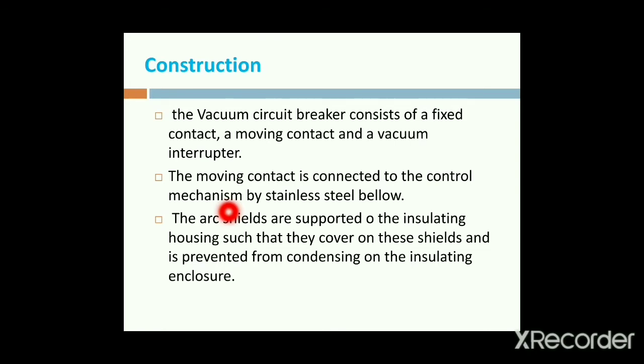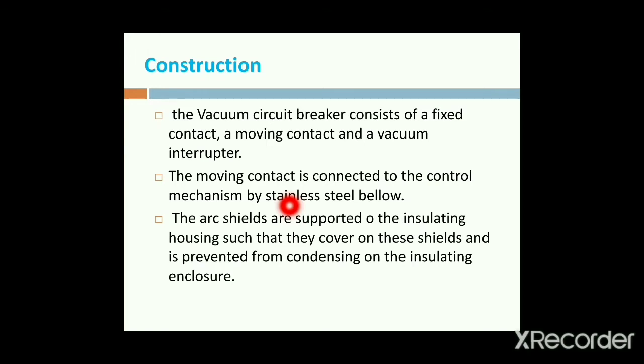Under normal operating conditions, the moving contact will be stationary. If any fault occurs near the circuit breaker, then the control mechanism may be operated. By using this control mechanism, the moving contact is moved away from the fixed contact. Then in between the fixed and moving contact, the current interruption is obtained.